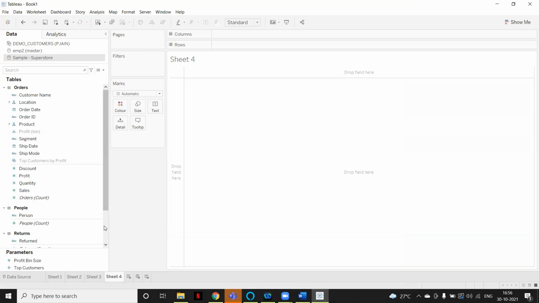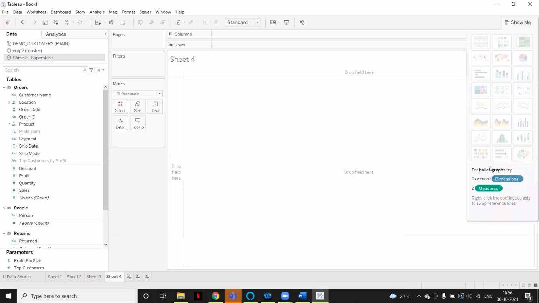And on the right hand side, if you click on Show Me, here you can see the different types of charts available in Tableau. If you want to create any chart, just hover on that and understand the prerequisites. If you hover on the bar chart, at the bottom it will show that for a horizontal bar, zero or more dimensions are required, but one or more measures are required. So at least one measure is required to create a bar chart.